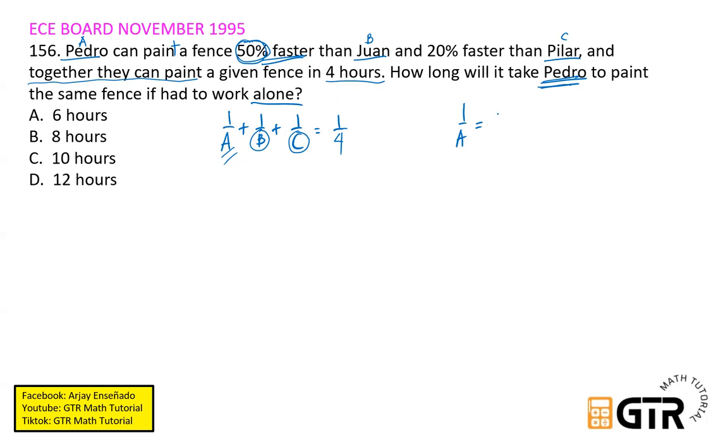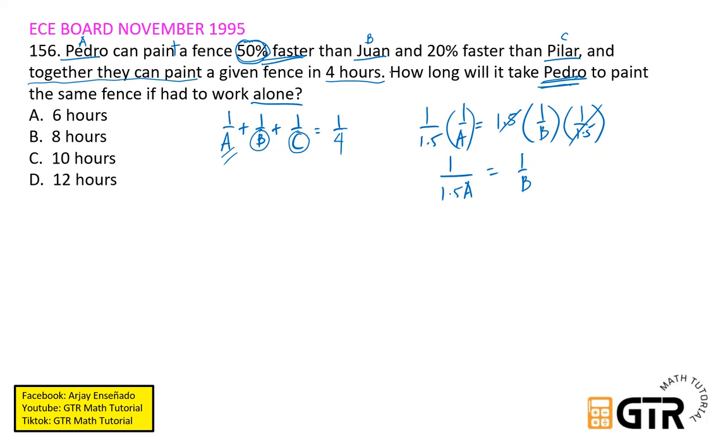So 50% faster, so i-multiply natin sa 1.5 ang rate ni Juan, which is 1 over B. So 1 over A equals 1.5 times 1 over B. Then isolve lang natin si 1 over B. So solving for 1 over B, i-multiply natin both sides by 1 over 1.5 para mag-cancel ang 1.5, so matitira dito 1 over B na lang. Therefore, we have 1 over B is equal to 1 over 1.5A.